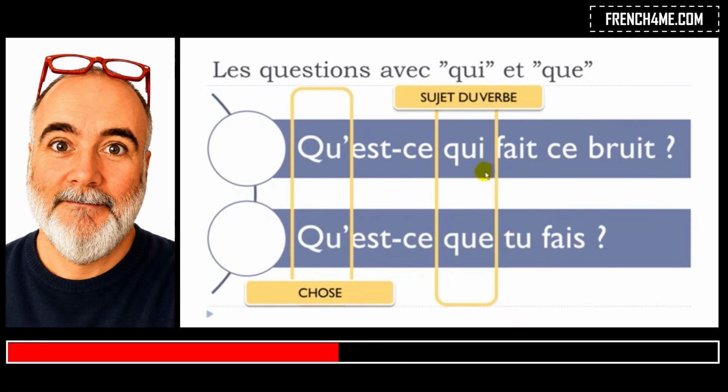So you will use qui here just because you want the information regarding the subject of the verb. You've got the verb here, to do, okay? And then here you put this que just because you want to have the answer with the object of the verb, okay? You've got the verb here, faire, to do, same verb, but then you've got the subject, tu fais,